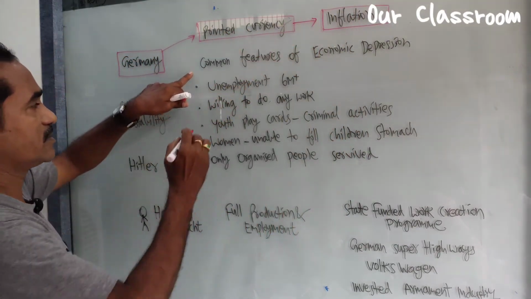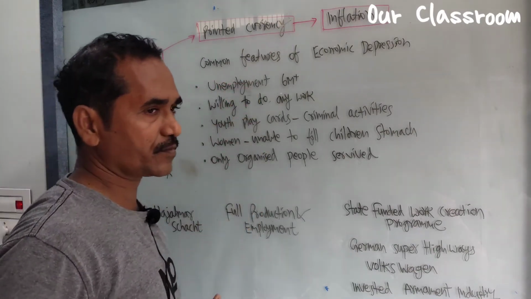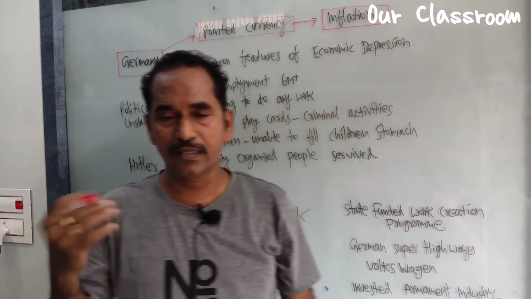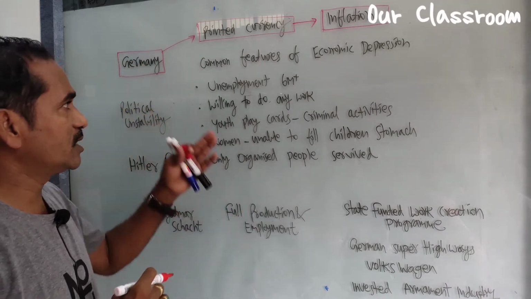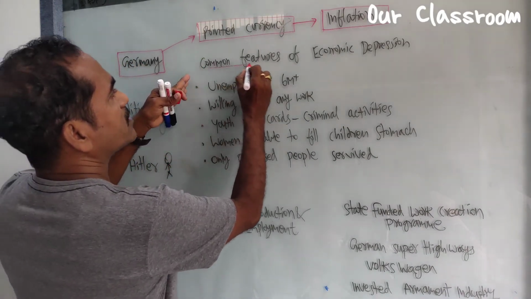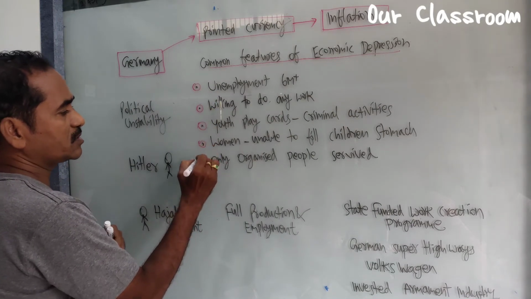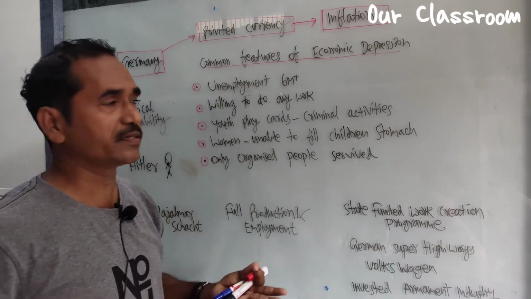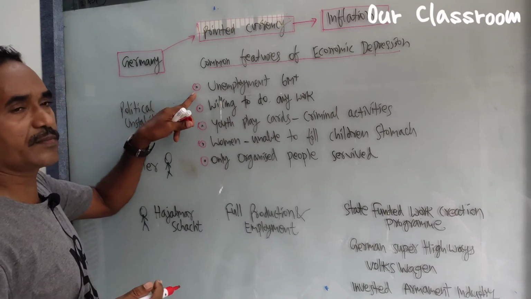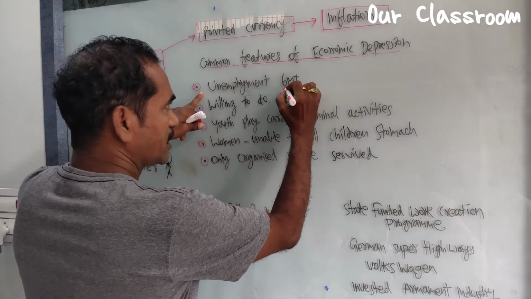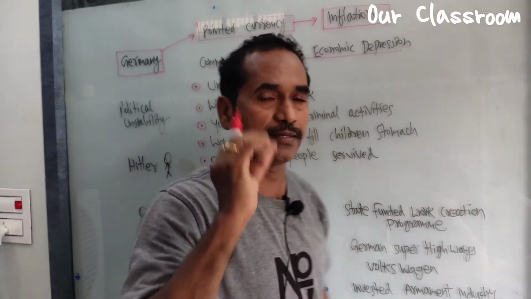Now let us see the common features we see during that period in Germany. The same common features of economic depression, which we already discussed earlier. Unemployment rose to more than 6 million.